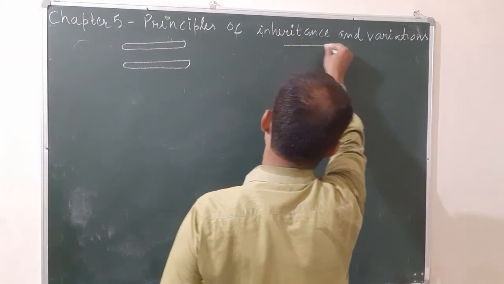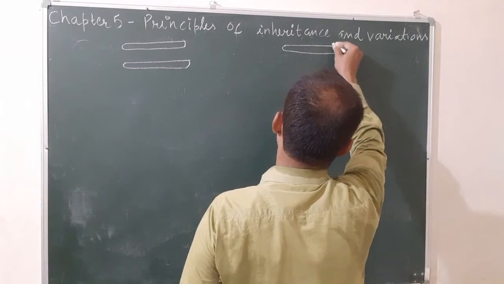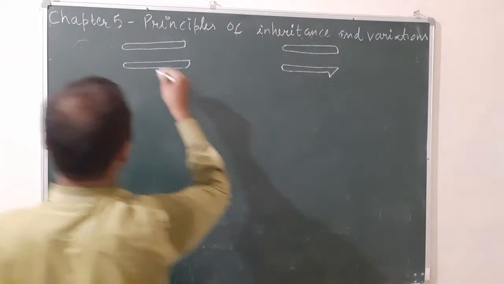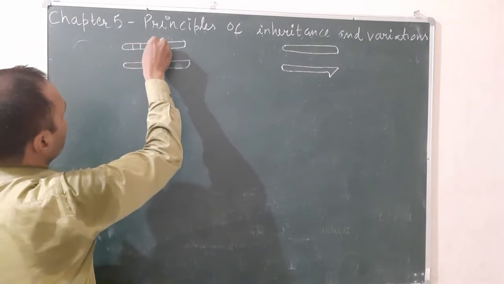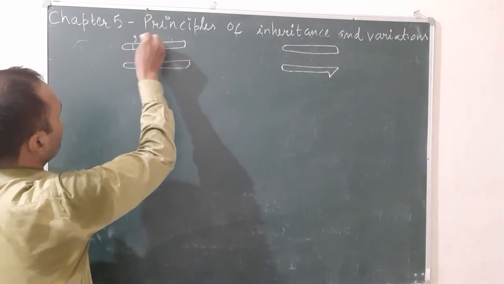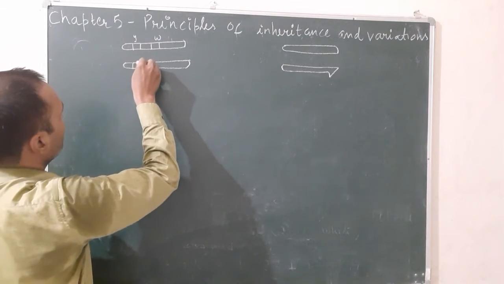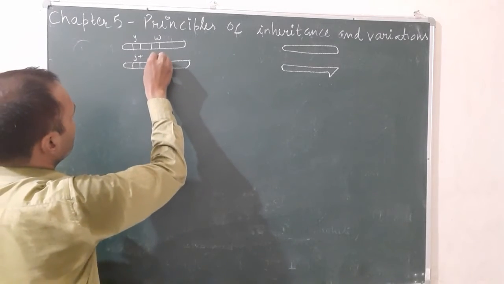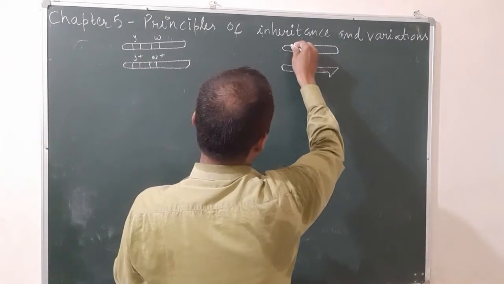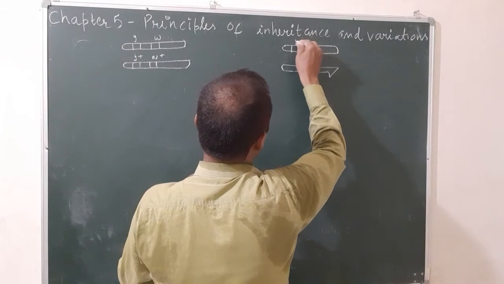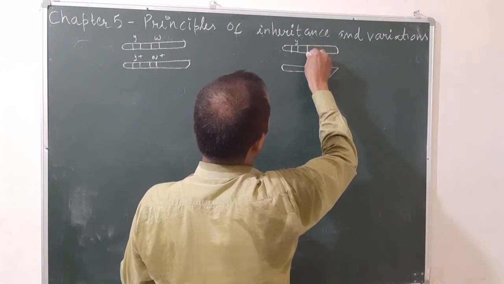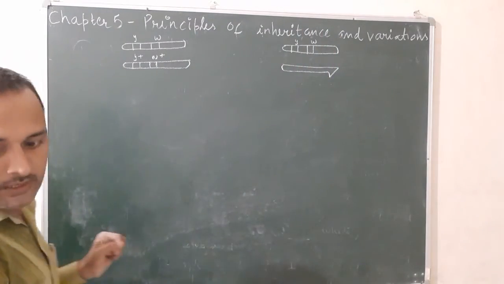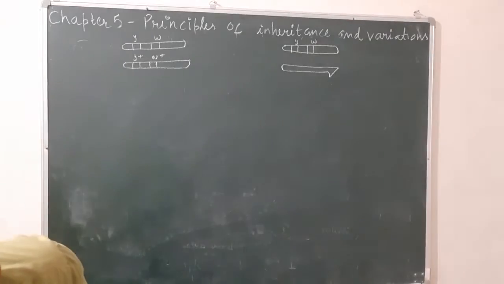Okay, and here this is the Y chromosome. In F1 progeny there is YW, and here Y plus W plus, correct? These are the F1 progeny, and there is Y and W. So let us see. You can see also here.